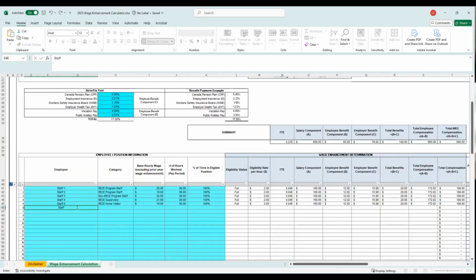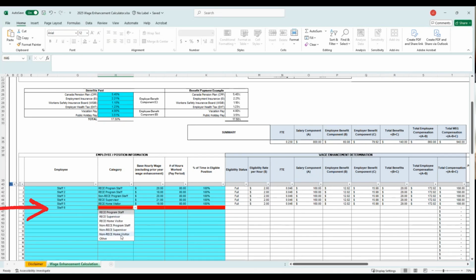I will also give an example of a non-program staff or supervisor. So this may be a cook or a bookkeeper or admin staff, and we'll say that they're earning $20 an hour. They're working 80 hours. However, to be in an eligible position, they have to be providing care to children.